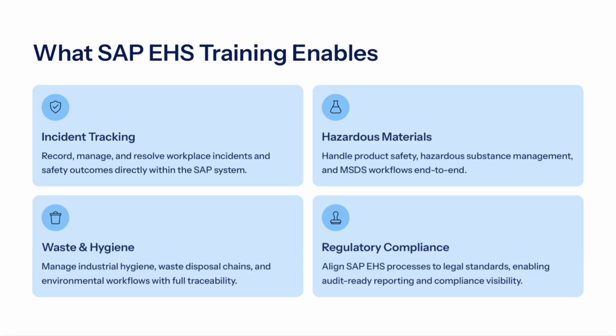The SAP EHS training program provides a comprehensive framework for managing workplace hazards and ensuring compliance with regulations. The program includes modules on incident management, hazardous materials handling, and regulatory compliance. It also covers topics such as waste management, hygiene practices and MSDS, material safety data sheets, documentation. The training is designed to equip employees with the knowledge and skills necessary to identify and mitigate risks, prevent accidents, and ensure a safe working environment.